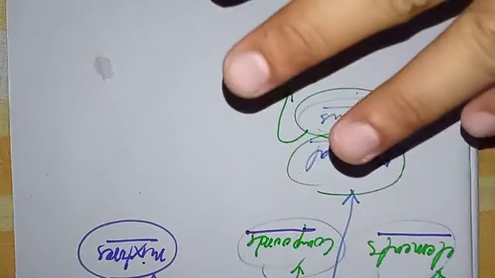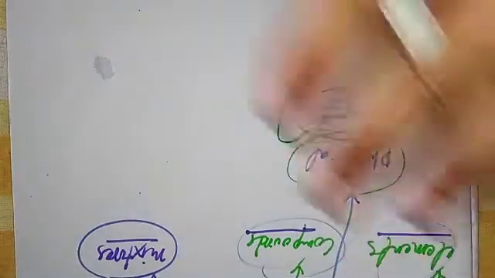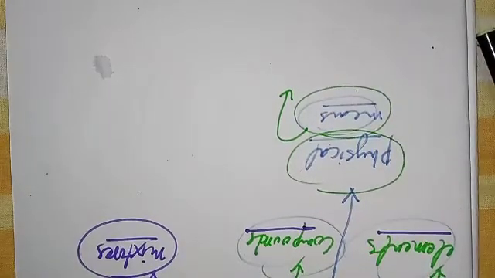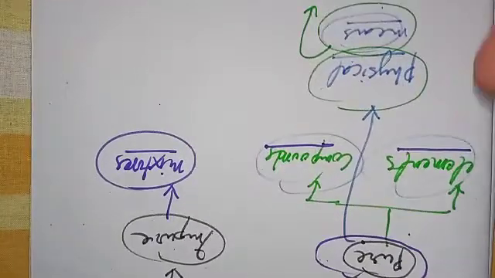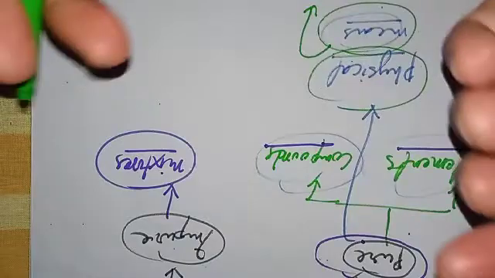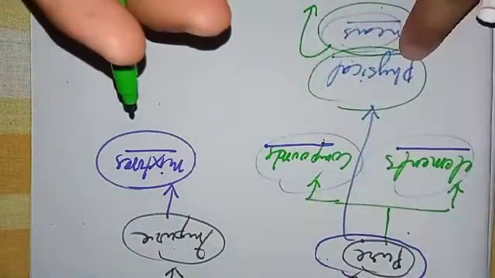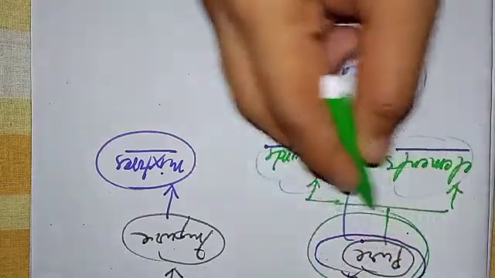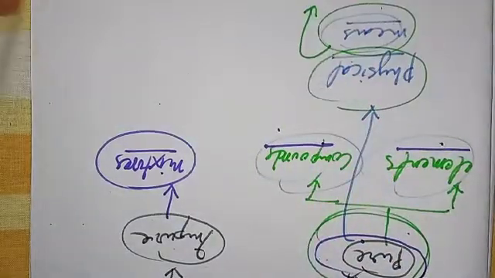So if you apply physical means and you cannot split a substance into its components, into its constituents, then we say that substance is a pure substance, like compounds and elements.